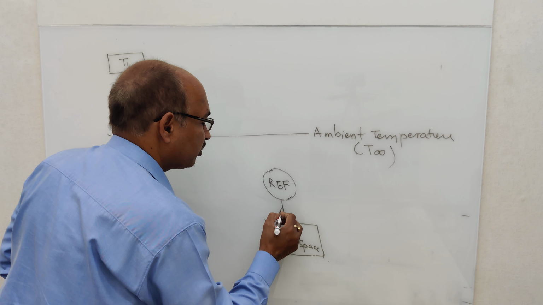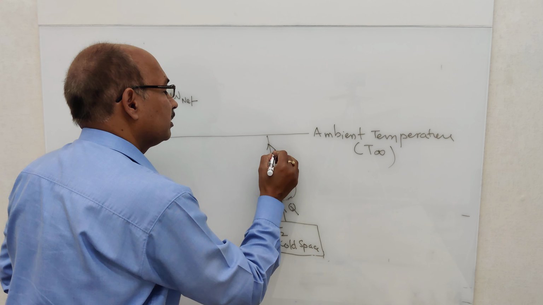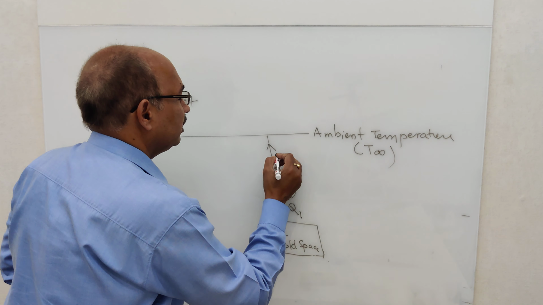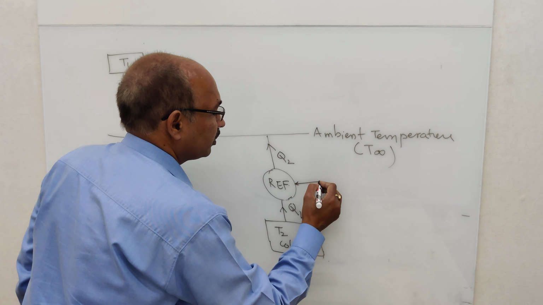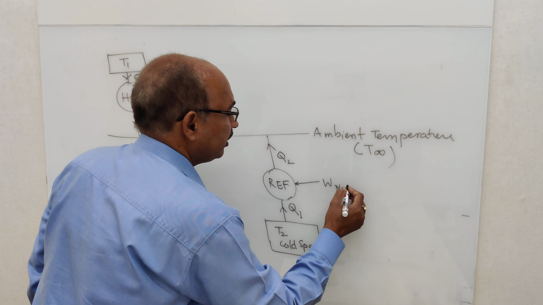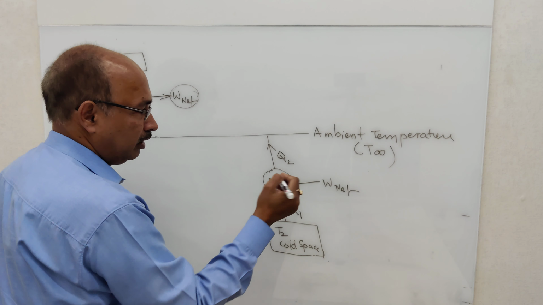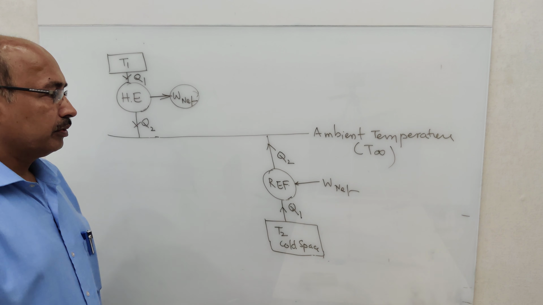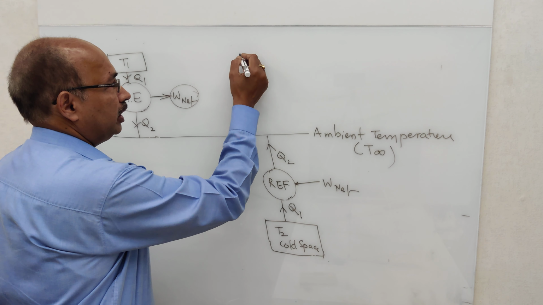So it extracts heat from here and sends it to the atmosphere, so this is say Q1, this is Q2, and this consumes net work. You see the direction of arrow. Here it is out, that means work is produced, and here it consumes net work.